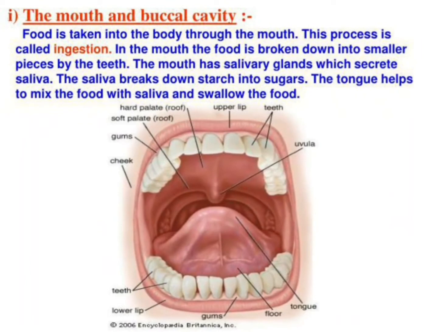Now we will learn about the mouth and the buccal cavity. Food is taken into the body through the mouth. This process is called ingestion. In the mouth, the food is broken down into smaller pieces by the teeth. The mouth has salivary glands which secrete saliva. The saliva breaks down starch into sugars. The tongue helps to mix the food with saliva and swallow the food.